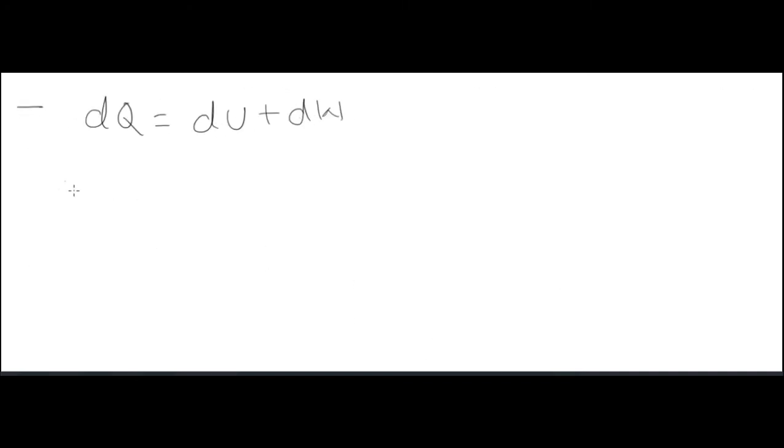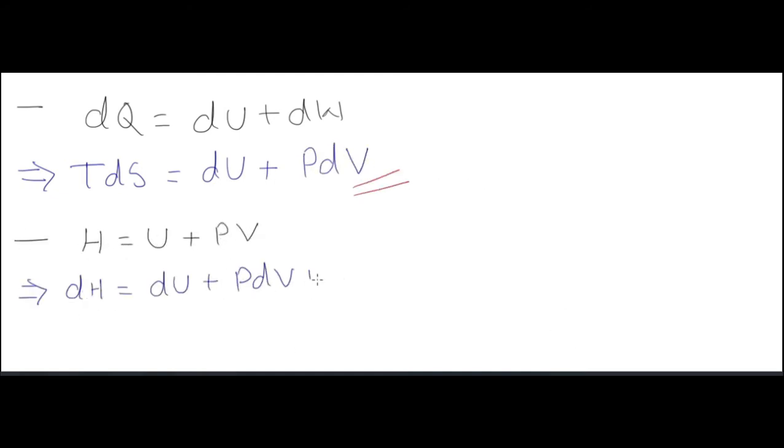Now we are establishing a relation between internal energy, enthalpy, and TdS. First we have dq is equal to du plus dw, that is the first law of thermodynamics, taking potential energy change and kinetic energy change as 0. So dq is equal to TdS, and du plus PdV, where dW is PdV work for a reversible closed system.